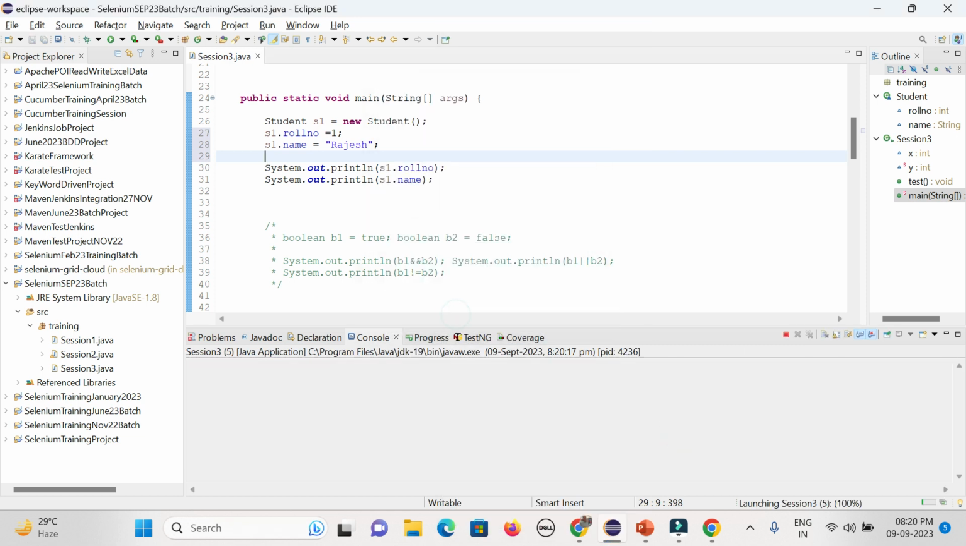So why have I defined the value here? Because in case something gets changed, I will not define the value at the class level. Instead of that, I will create the object and give the value at the object level. Okay, so that is the reason.